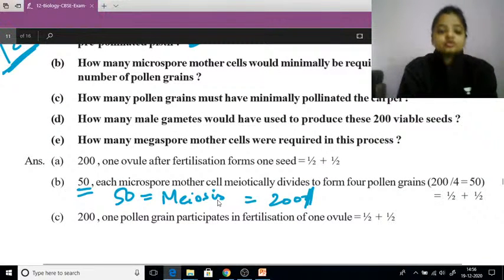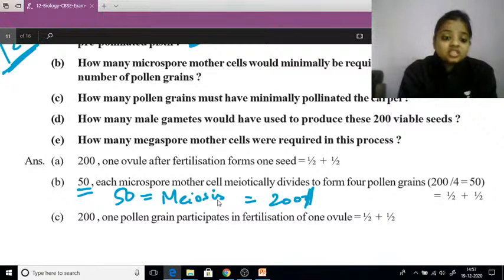Then the C part of the question. How many pollen grains must have minimally pollinated the carpel? कितने pollen grain से pollination किया होगा? 200 ने तो किया ही होगा.